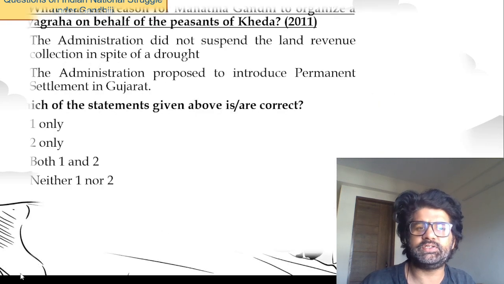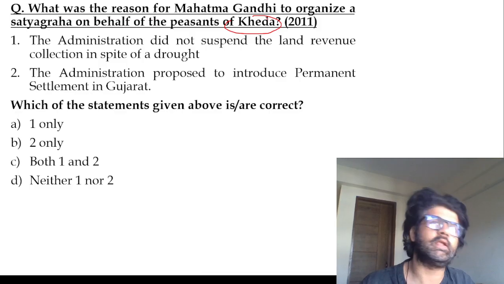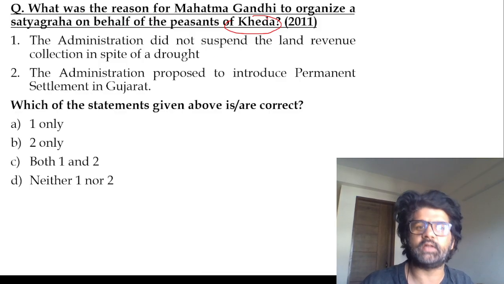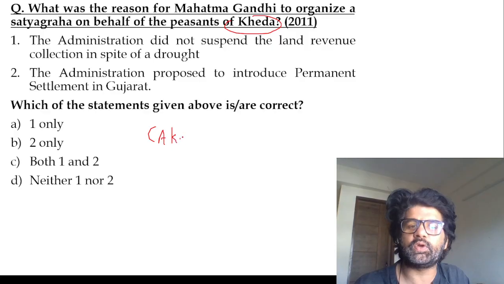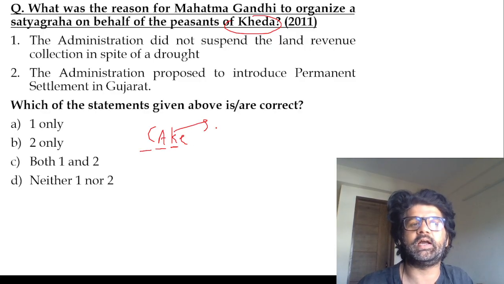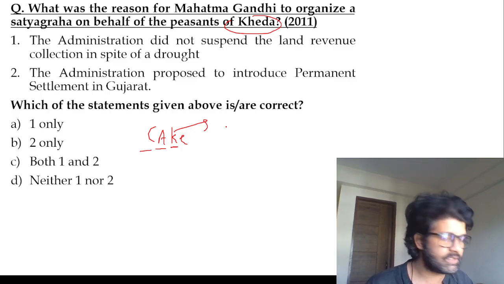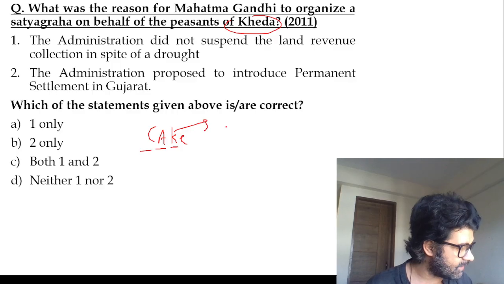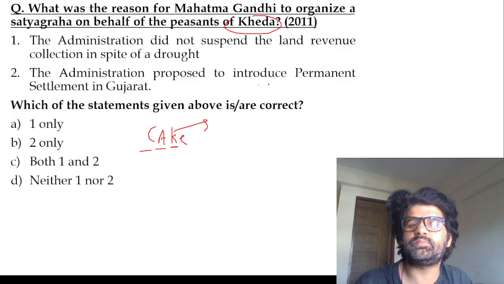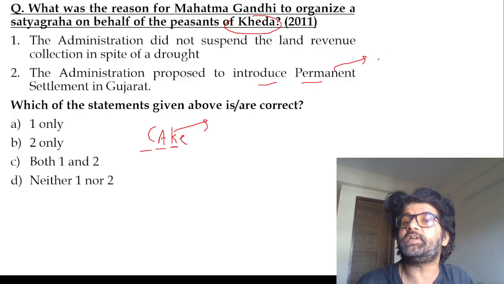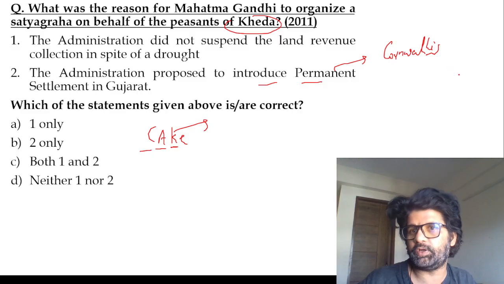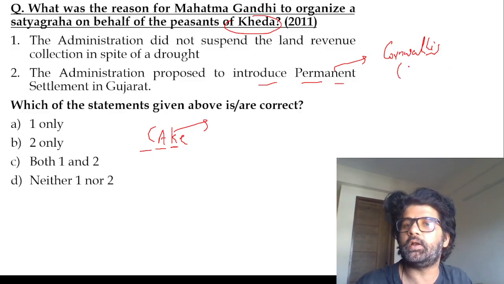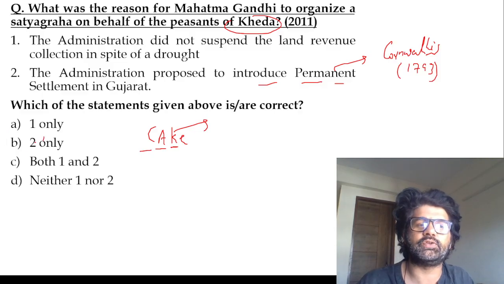Questions on the Indian struggle under Gandhiji, Kheda. So remember, Gandhiji was in South Africa. Then he came to India, Pravasi Bharatiya Divas, 9th January. And then he participated in Champaran, Ahmedabad, Kheda. Kheda Satyagraha, peasants. Some drought happened and the administration was not suspending land revenue. There is no such proposal of permanent settlement. Permanent Settlement was introduced by Lord Cornwallis. Remember these names, they are important. Like Alexander Reed and Thomas Munro, we associate with Ryotwari. Permanent Settlement, Lord Cornwallis, 1793. So the second statement is wrong, and the answer is A, 1 only.